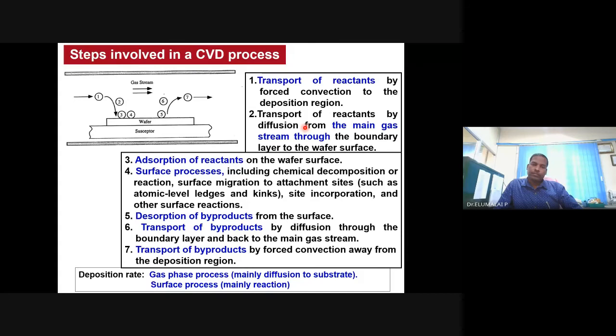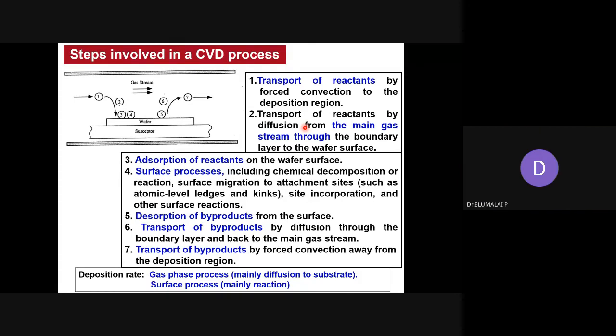So the deposition amount, or the rate or velocity of deposition, depends on the diffusion of gas phases towards the substrate. How quickly it can diffuse from here to here will determine the deposition rate. Why is deposition rate important? The higher the deposition rate, the thicker the material, or vice versa.